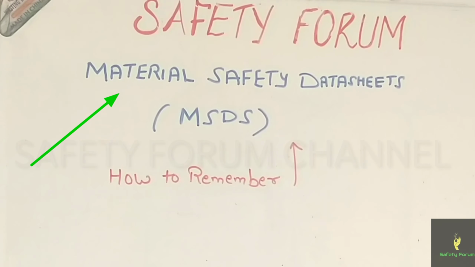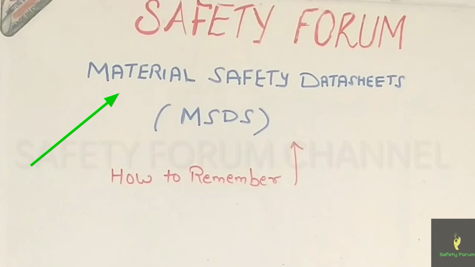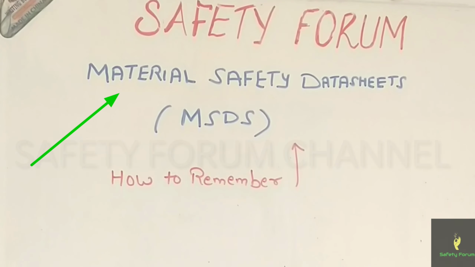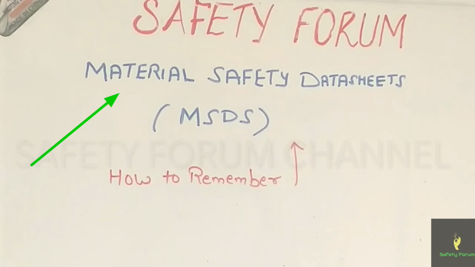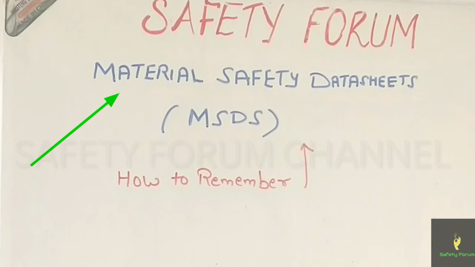So you know, MSDS is the material safety datasheet. We will see how to remember these 15 important pieces of information or contents in the material safety datasheet. Today I will share a short trick for remembering these contents. So let us see.